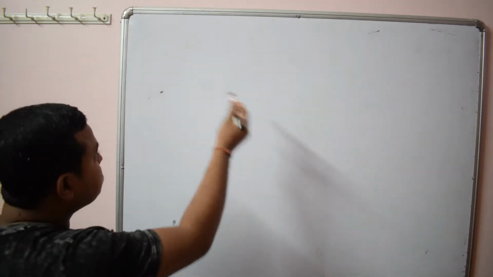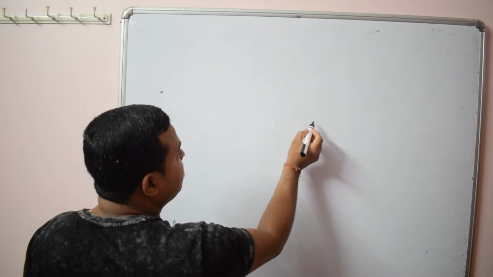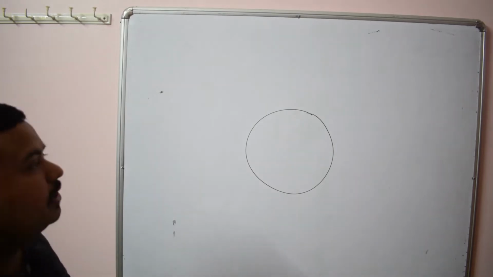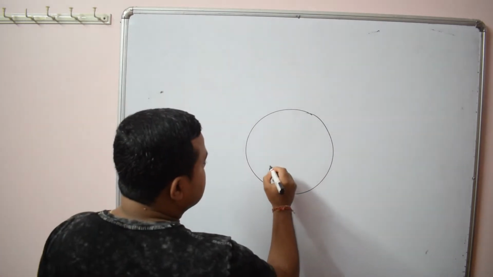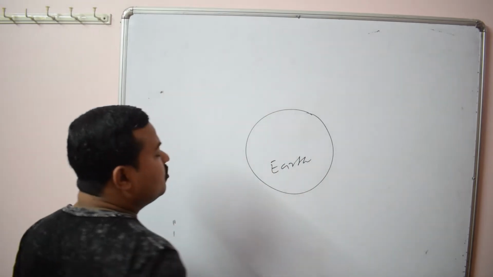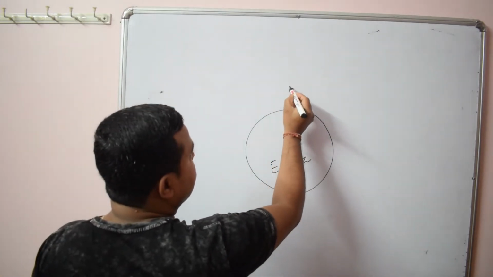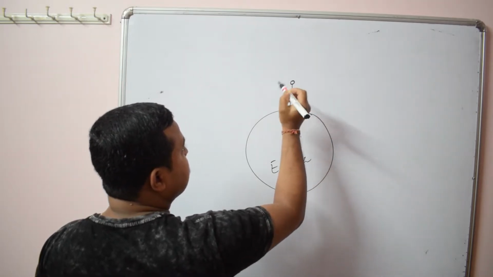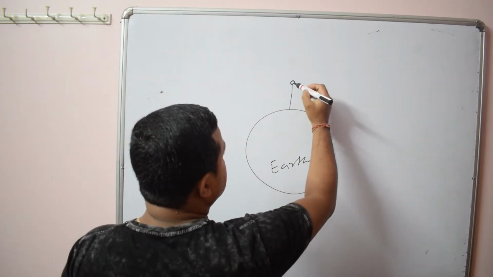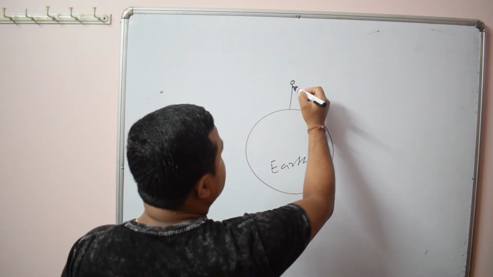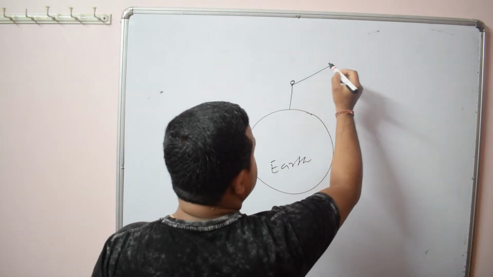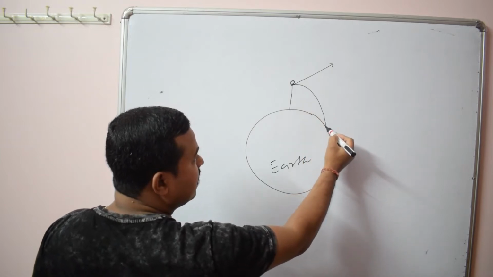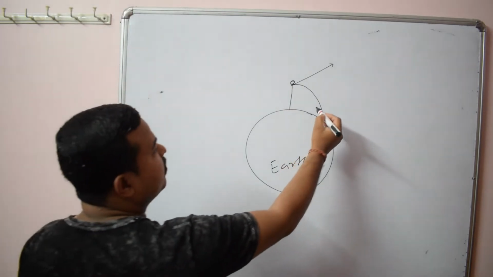Now let us see how we can launch a satellite in a particular orbit from the earth surface. Suppose this is earth. Now you know the projectile motion. Suppose from a certain height we project an object with certain velocity. Now what will happen? It will follow a parabolic path and it will hit at a certain point on the earth.